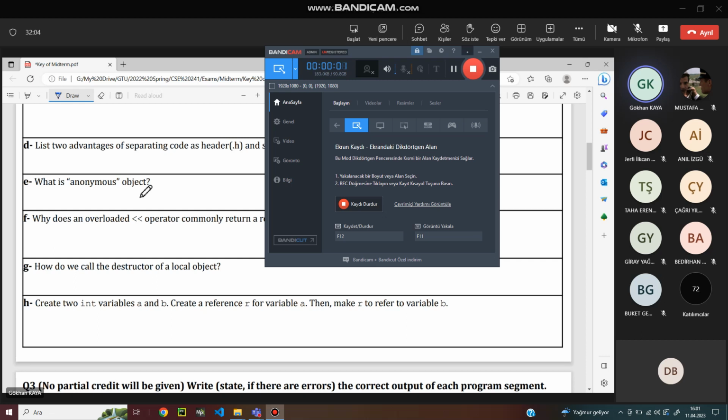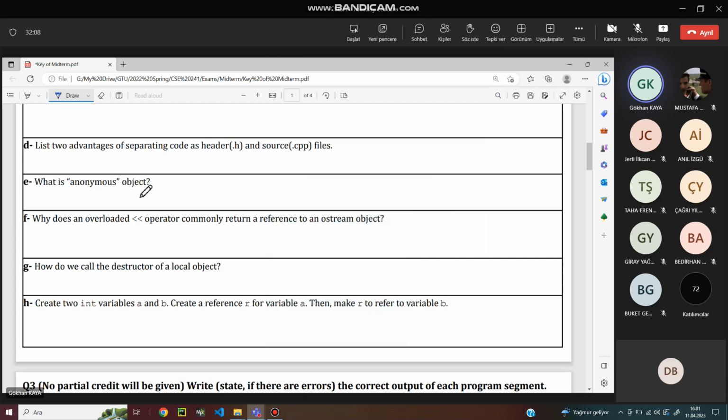Say, we create an anonymous object and return it as a copy. So why does an overloaded operator commonly return a reference to an output stream object?